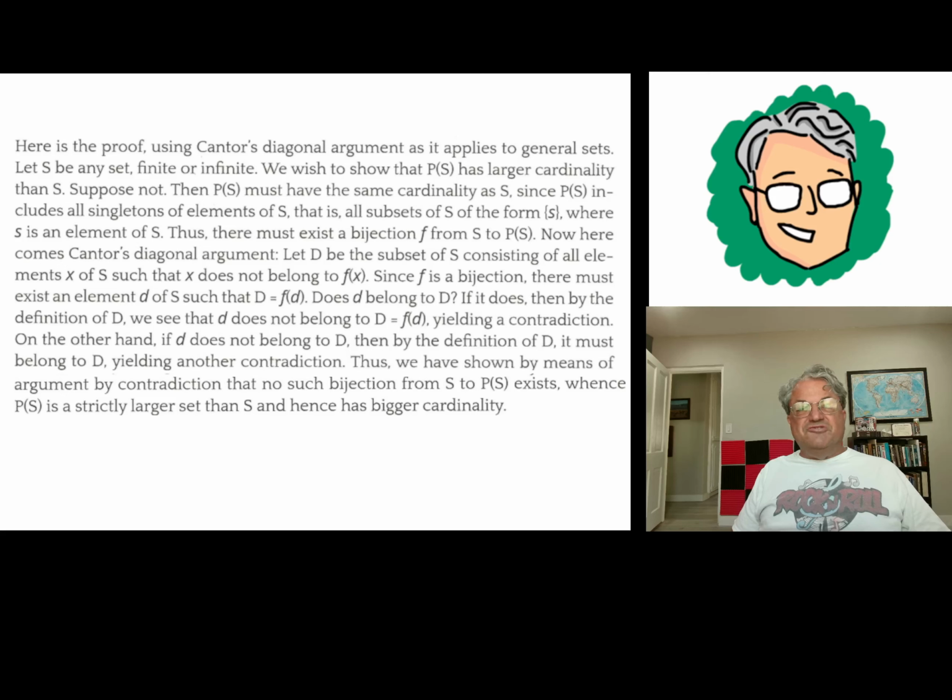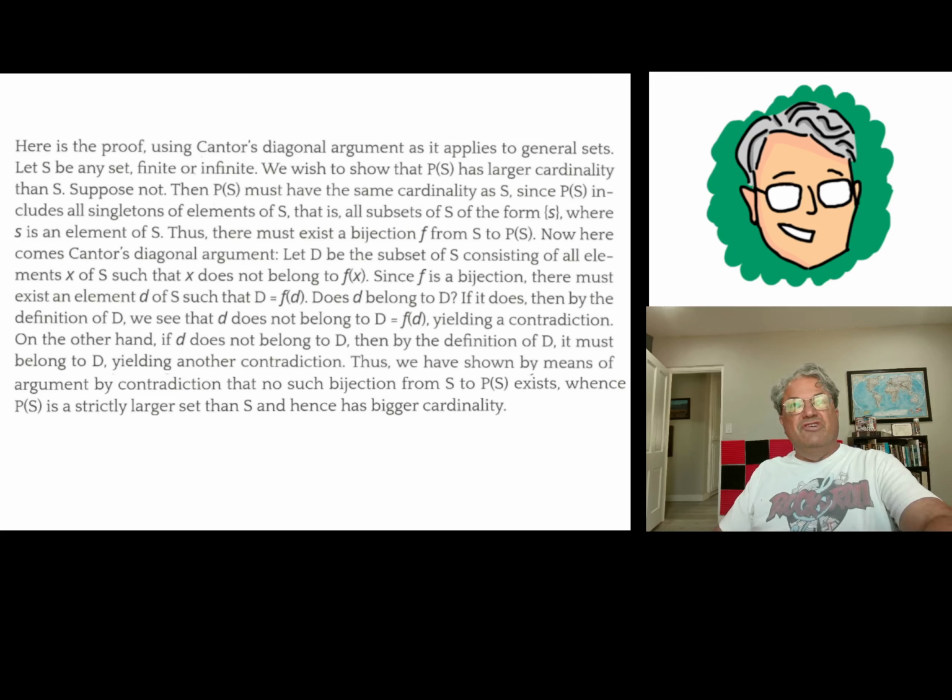This is essentially the same as Cantor's diagonal argument, the way I did it last time. It doesn't really look like it, but we get a contradiction no matter what our set capital S is. We just showed that there's no bijection between S and its power set. And we know that the power set has at least as many elements as S, because we can take the set of all singletons as a subset of the power set. So we know it has to be a bigger set.